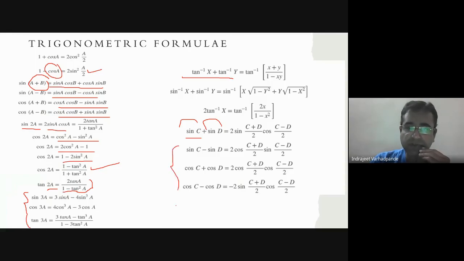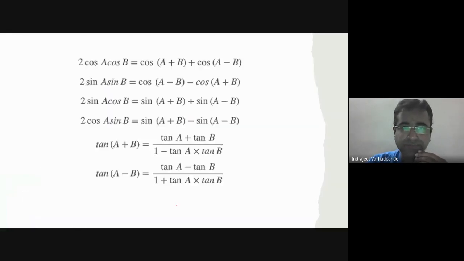Similarly, here we have sin c minus sin d, cos c plus cos d, cos c minus cos d. The remaining terms: cos of a plus b plus cos of a minus b is 2 cos a into cos b, or cos a cos b is half of cos of a plus b plus cos of a minus b. Similarly, 2 sin a sin b, 2 sin a cos b, 2 cos a sin b.